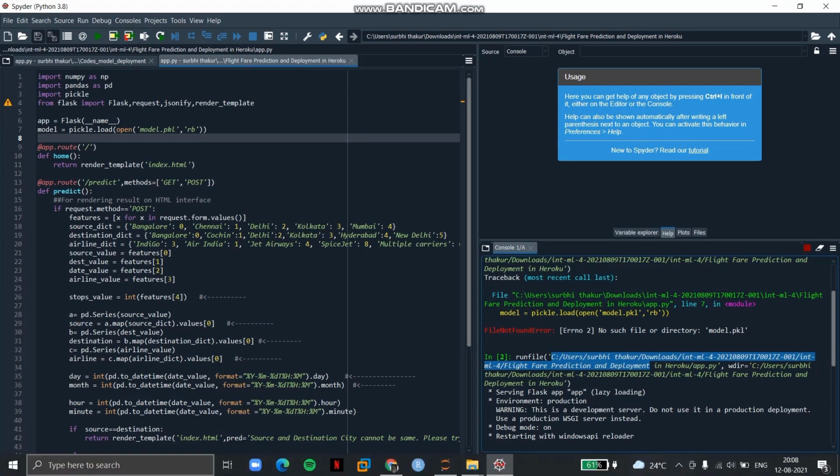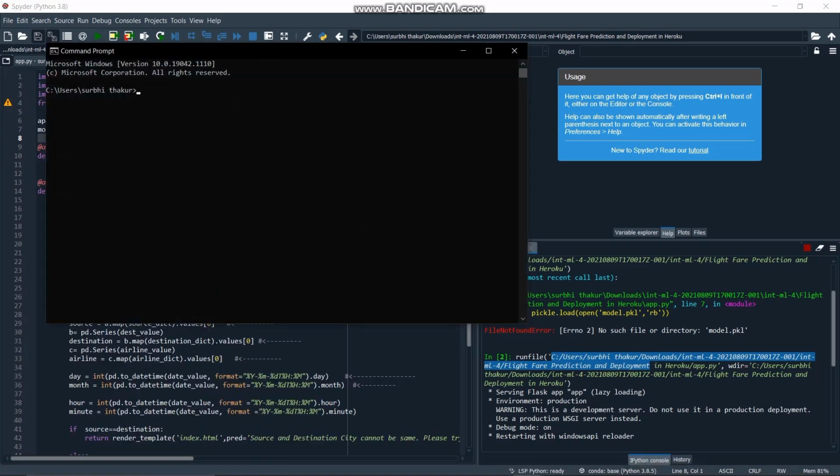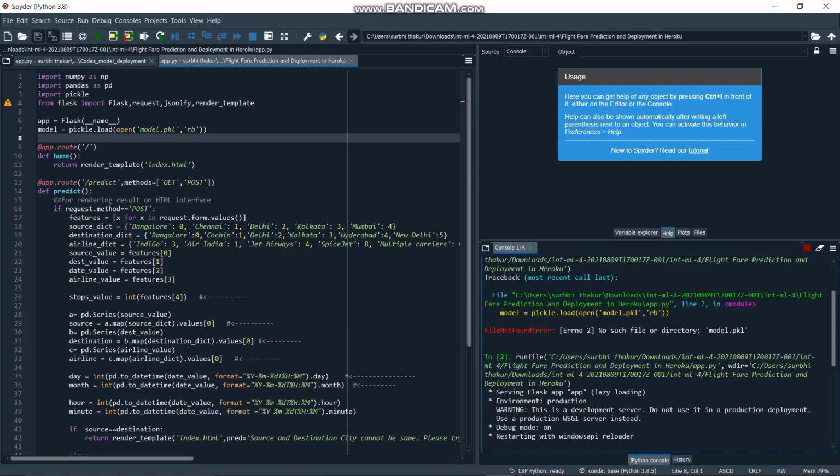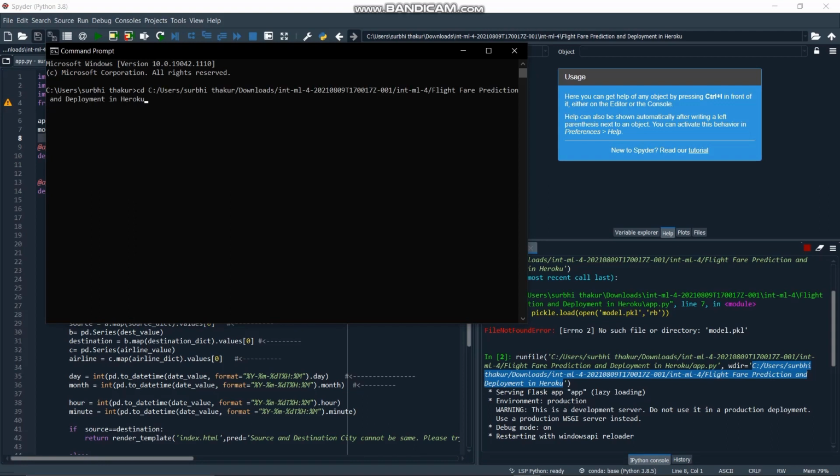I will copy this and I'll open my command prompt. I will copy this location. I will paste it in the command prompt, and after that I will run the python app.py file.